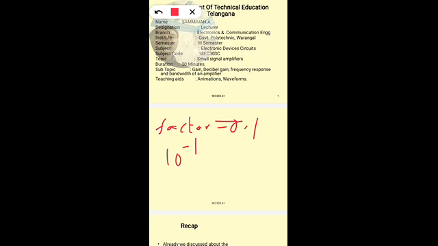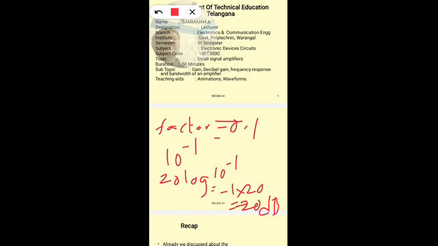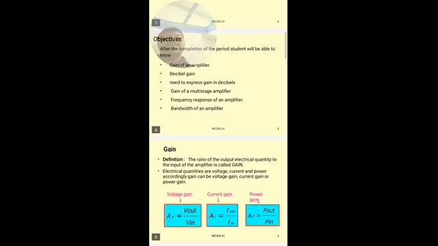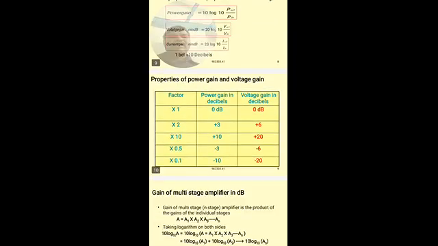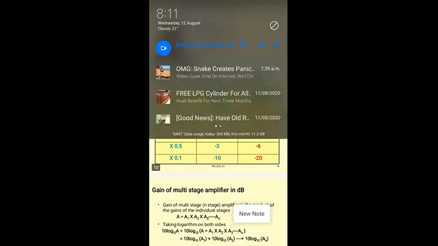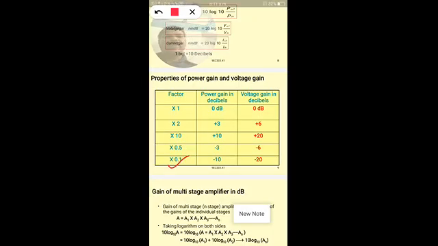So 20 log of 10 power minus 1 is equal to minus 1 into 20, which is equal to minus 20 dB. So factor 0.1 represented in the dB scale is minus 20 dB. That is the voltage gain in dB. If it is power gain, it will become minus 1 into 10, which is equal to minus 10.